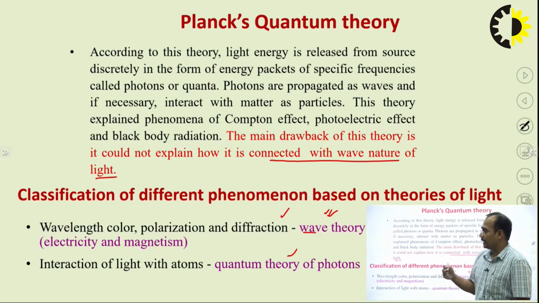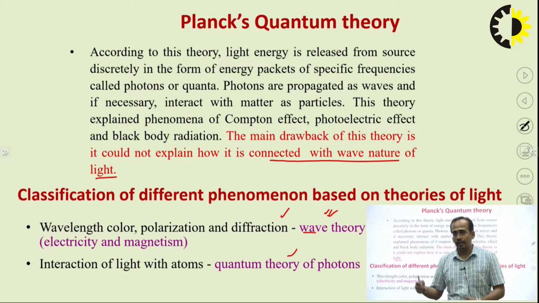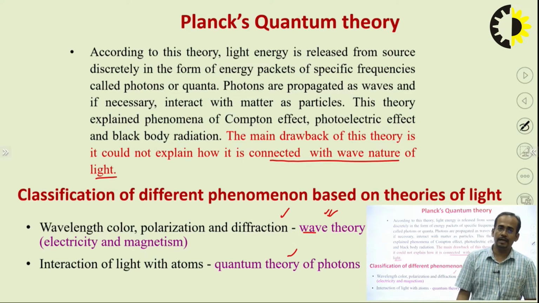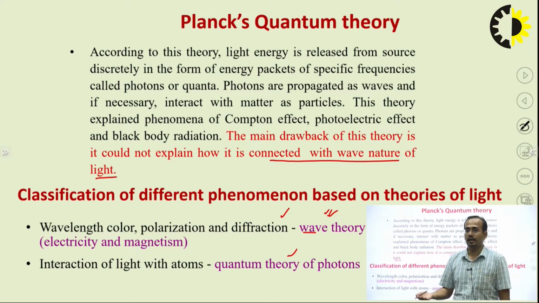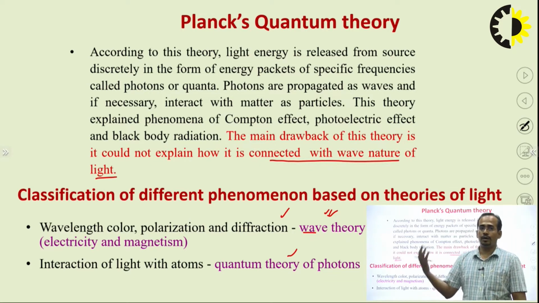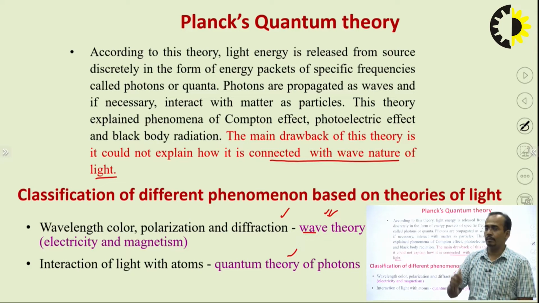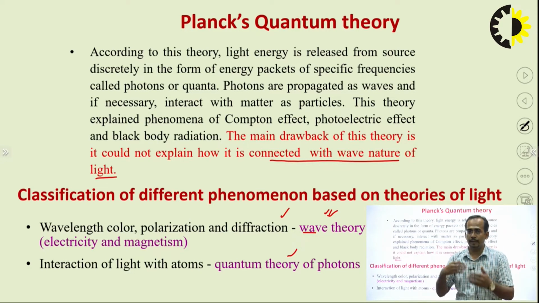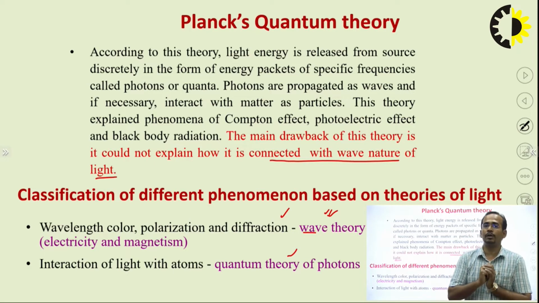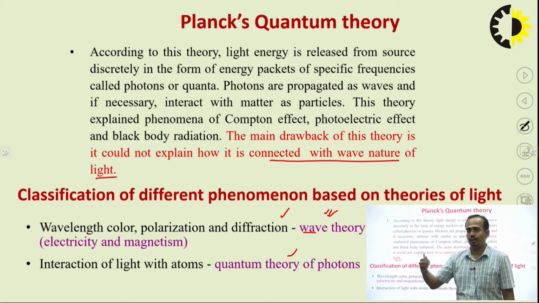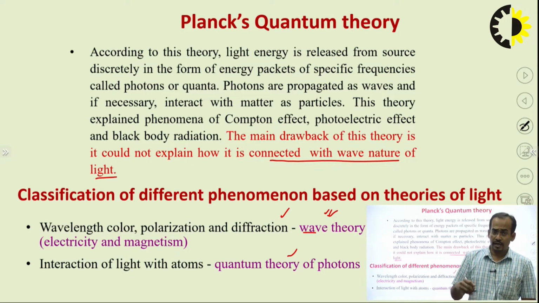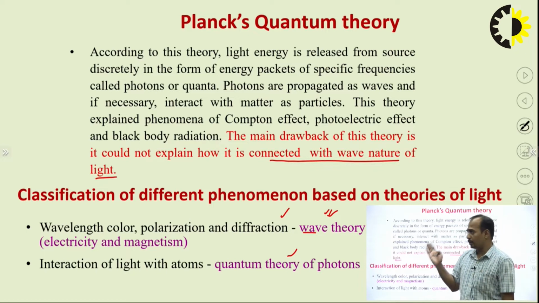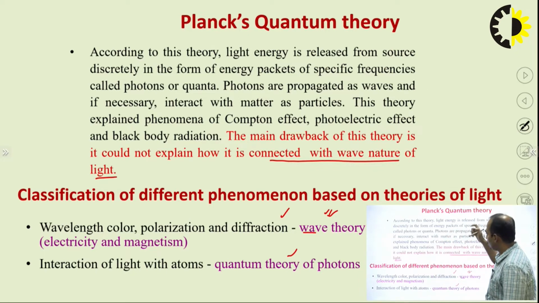So we have seen the different theories of light, in which we have seen what the main drawbacks and advantages of these theories are. So now you will be able to explain the drawbacks as well as the advantages of these theories. The main drawbacks of these different theories have been explained in the previous slides.